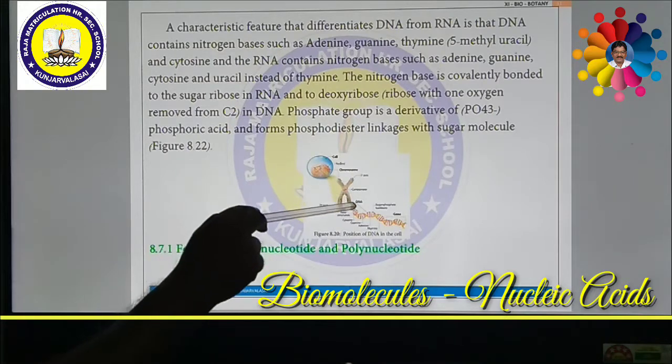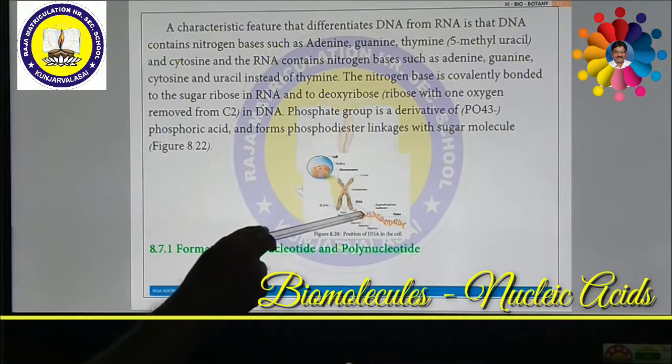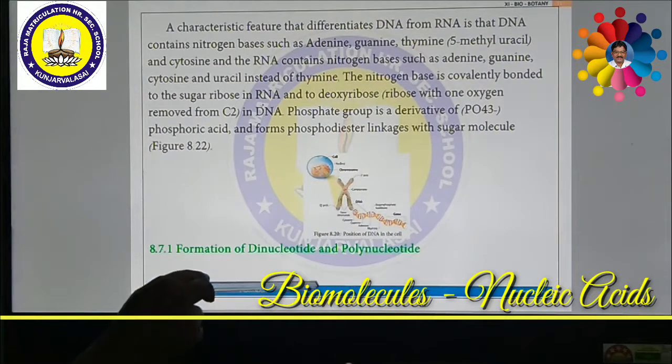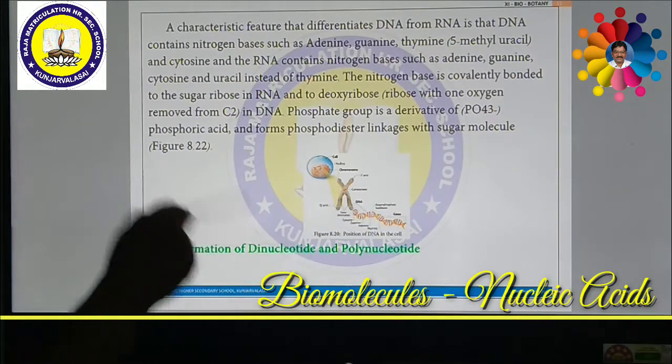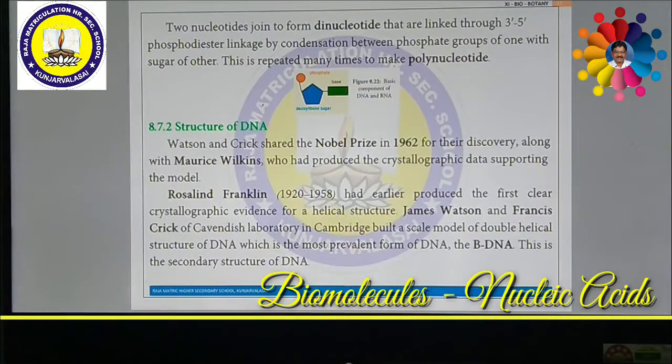Inside the chromatids, which are made up of DNA, the DNA has various kinds of guanine, adenine, thymine, cytosine and so on. These are all combined together to form a gene. So this is the position of DNA inside the cell. Now, how is the structure of DNA formed? Look at the picture. This picture will help us understand the structure of DNA.